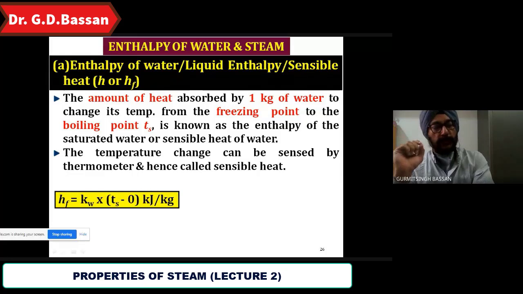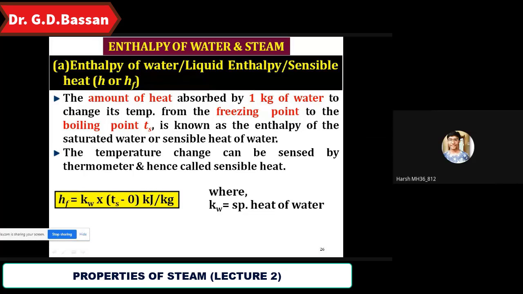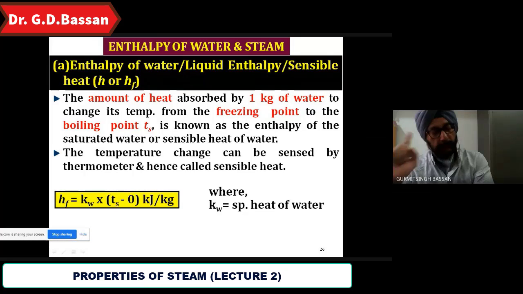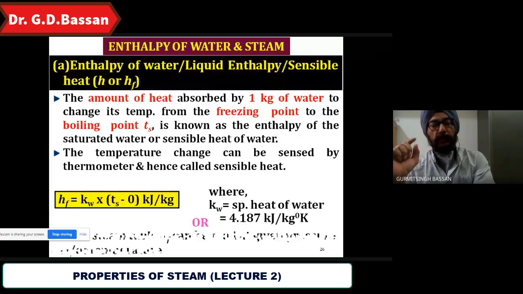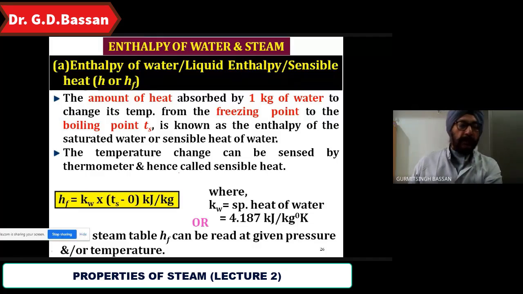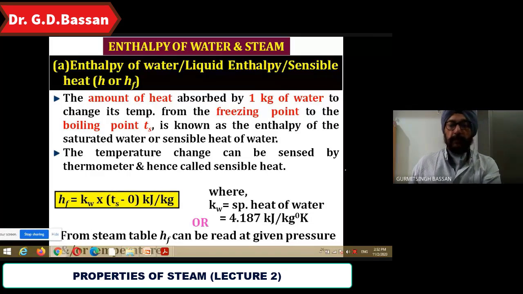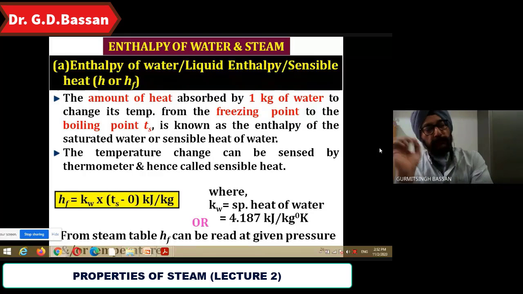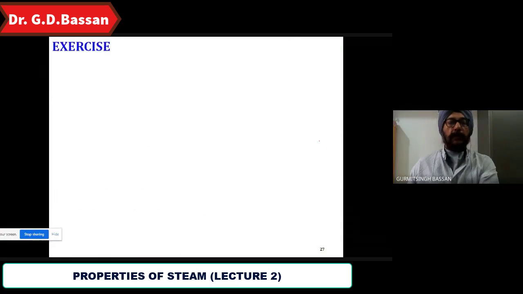So HF is equal to Kw into Ts minus 0, where Kw is the specific heat of water. What is its value? 4.187. And you can directly find it from the steam table in the 4th column, that is HF.